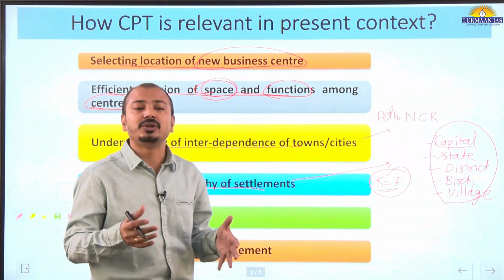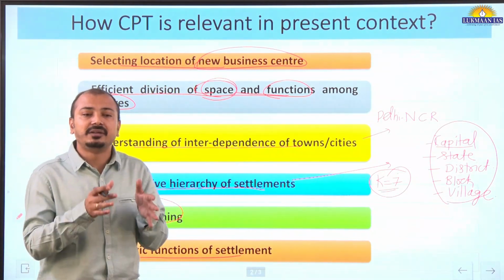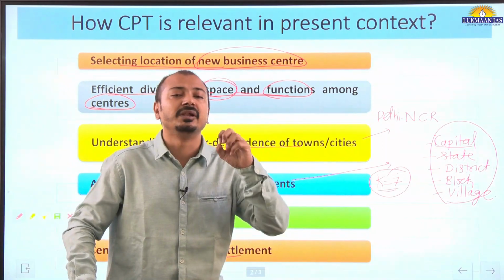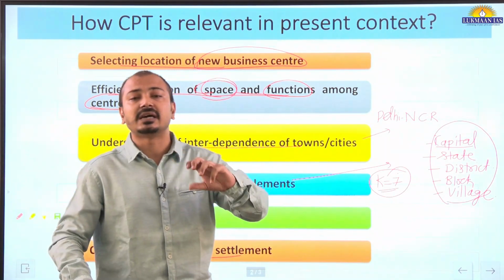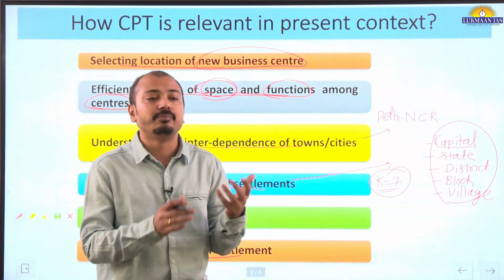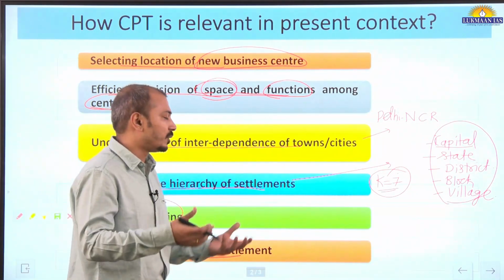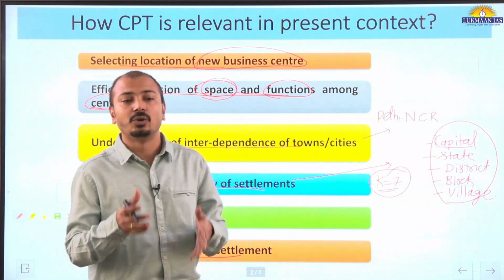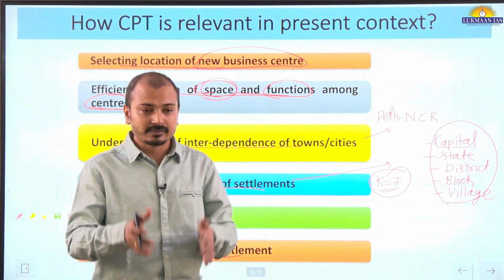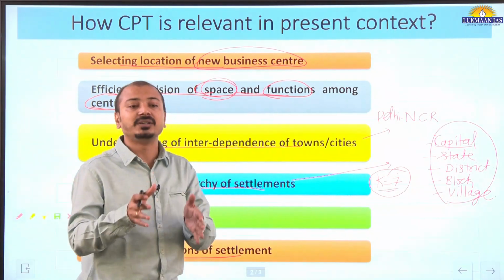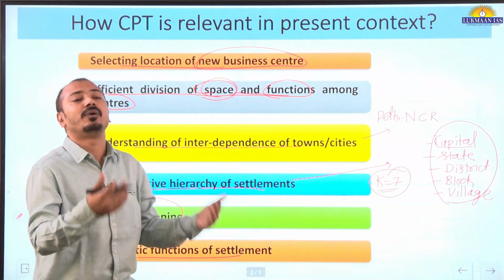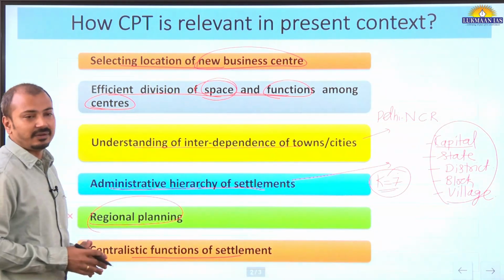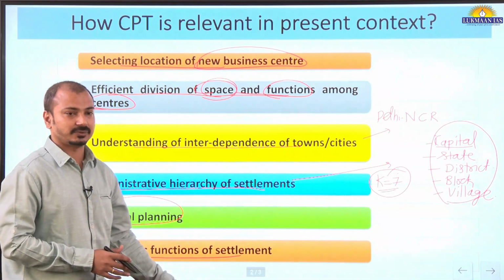So simply one should understand the centrality, the central function of that city. Some of the cities are pilgrimage cities, some are manufacturing bases where industries are located. Some of the cities have universities located there, like for example Aligarh. So it is an educational center. That function attracts settlements because it provides that kind of services. So this is also the present relevance. You can give examples here also.